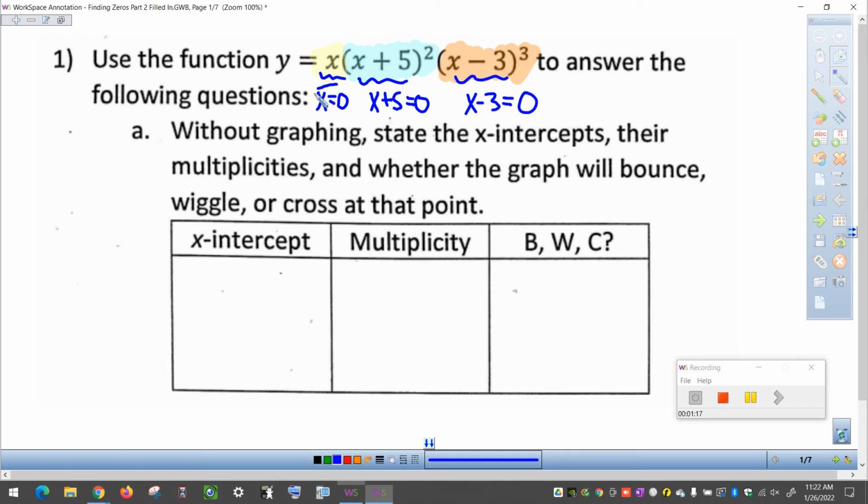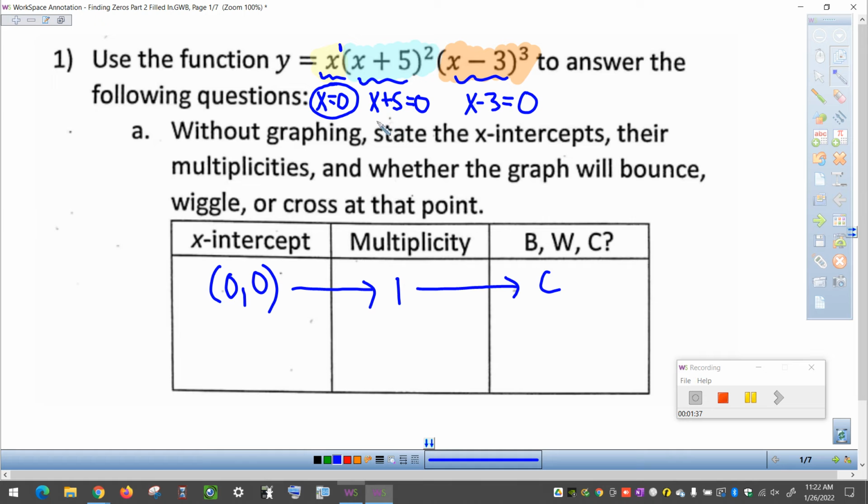So we can see here that our first x-intercept is going to be 0. We'll write it as an ordered pair. You'll do this on the test as well, so go ahead and write this as 0, 0. Now the multiplicity is the name for the exponent attached to it. If you don't see an exponent, we know that it's really an invisible 1 there. And because it's a 1, that tells us that it's going to cross through.